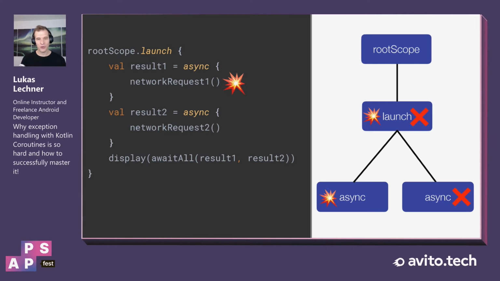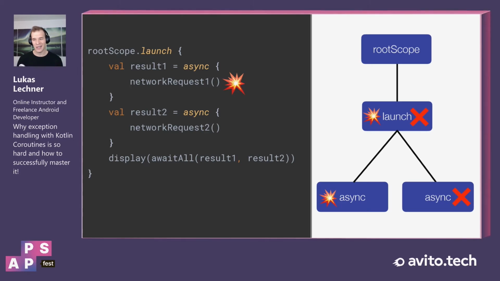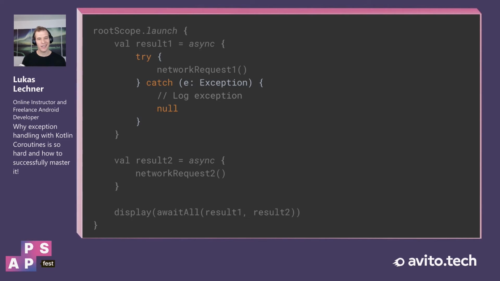However, then the project manager comes and says, well, I think network request 1 fails quite a lot, so could we maybe log this with our crash reporting system because we want to investigate it in the future? And we as developers say, of course, yes. And our first intuition is, well, simply use a try catch in the first async coroutine and surround the network request in the try block, and then catch all exceptions and log the exception there to our crash reporting system.